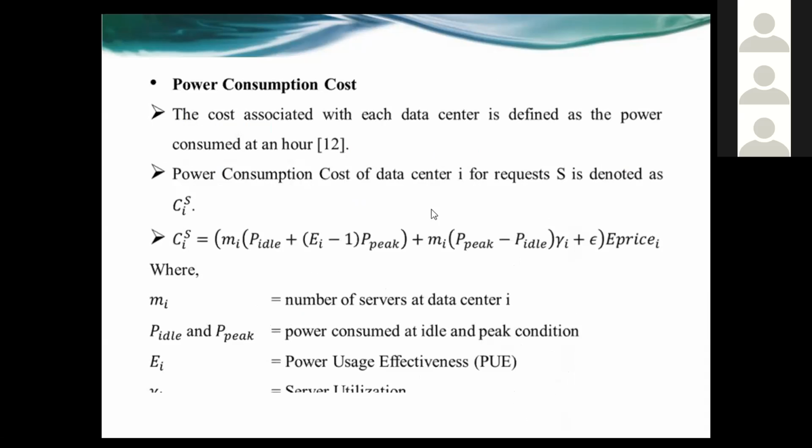Next we consider the power consumption cost, which is a very important term to calculate the profit of a data center. Power consumption cost is basically the cost consumed by the servers at the data center, denoted as Ci(S), where i is the data center serving the request S. I have taken this power consumption cost from a reference paper where they define the power consumption cost of the data center.